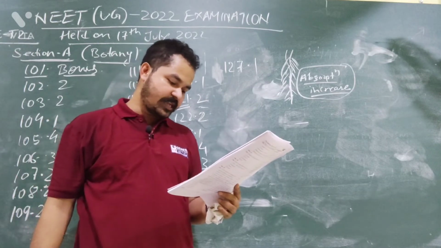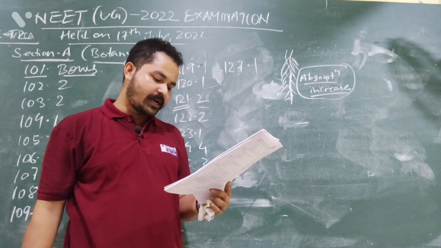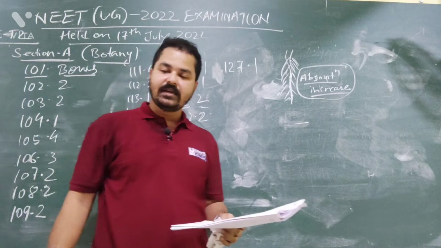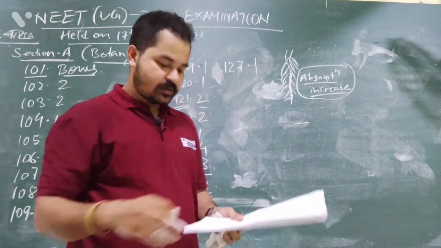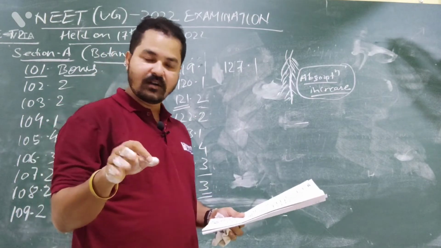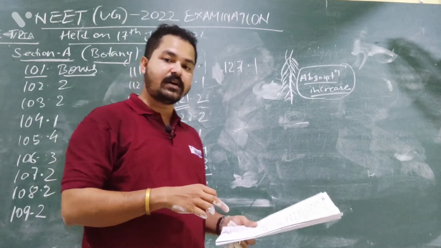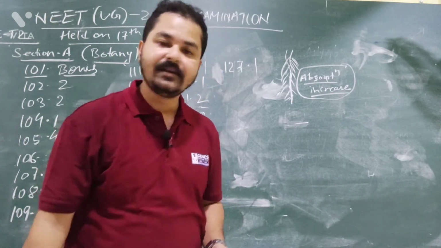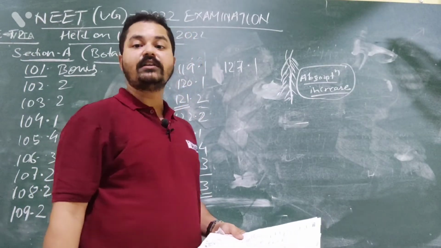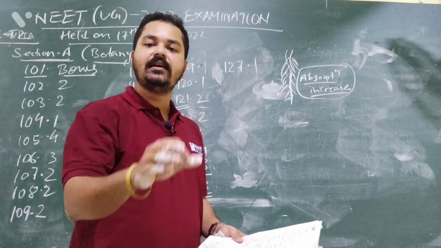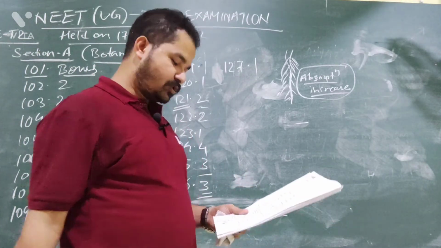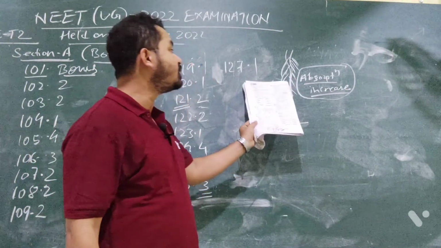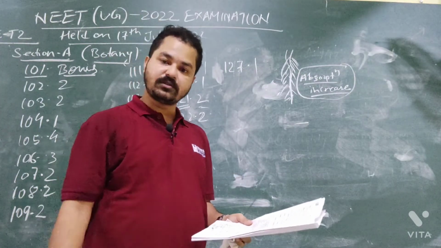Option number 2 is saying help overcome apical dominance. That is done by cytokinin, I have told you. So option number 2 is wrong. The gaseous plant growth regulator is what? Cytokinin? No, it is ethylene. And what is its function? Many functions are there, such as ripening of fruits. Another function is to increase the root and root hairs, to increase the absorptive surface area.